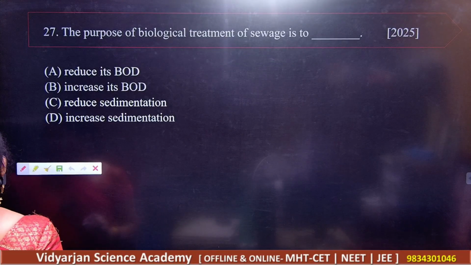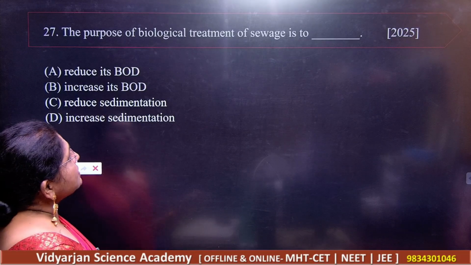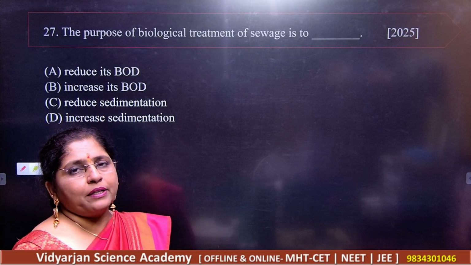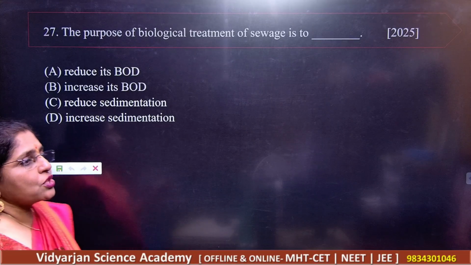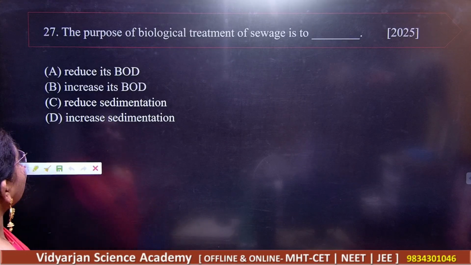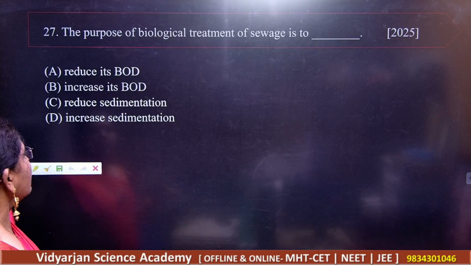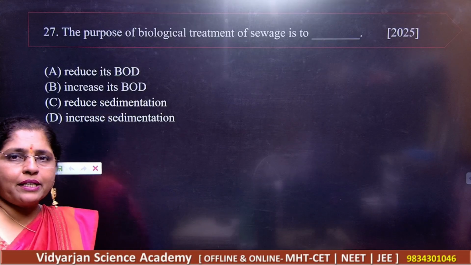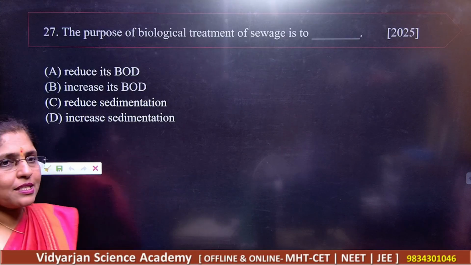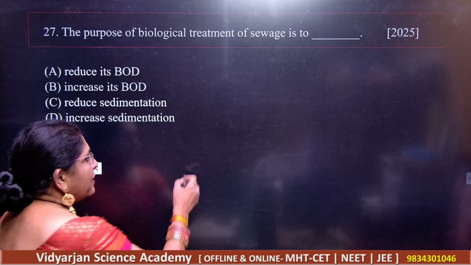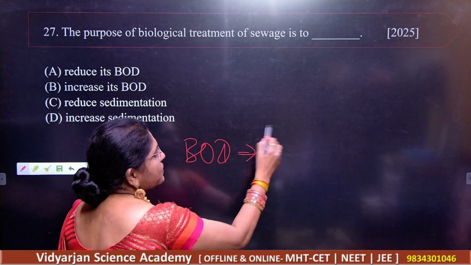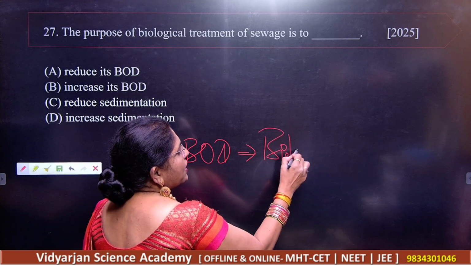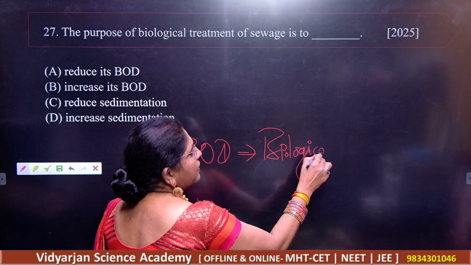Next, question number 27. The purpose of biological treatment of the sewage is to dash: reduction of BOD, increase its BOD, reduce the sedimentation, or increase the sedimentation. You know the meaning of BOD? BOD is biological oxygen demand.